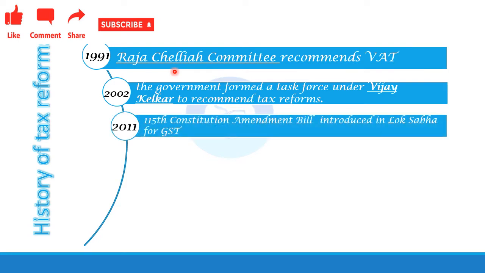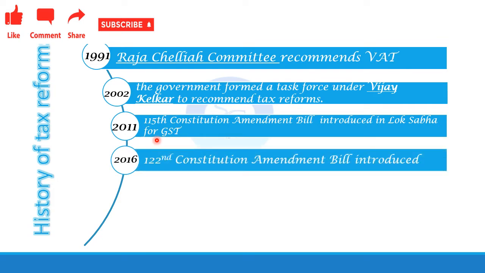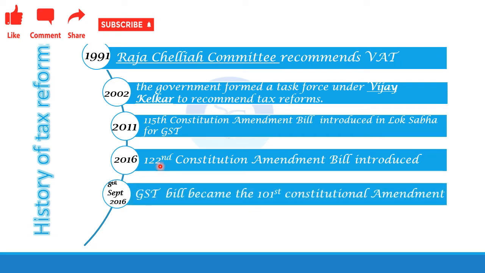So in 2011, as the 115th Constitutional Amendment Bill, GST was introduced in Lok Sabha for the first time. But it wasn't passed. It was again introduced in 2016 as the 122nd Constitutional Amendment Bill, and on 8th September 2016, the bill was passed, the President signed on this date and it became an act.